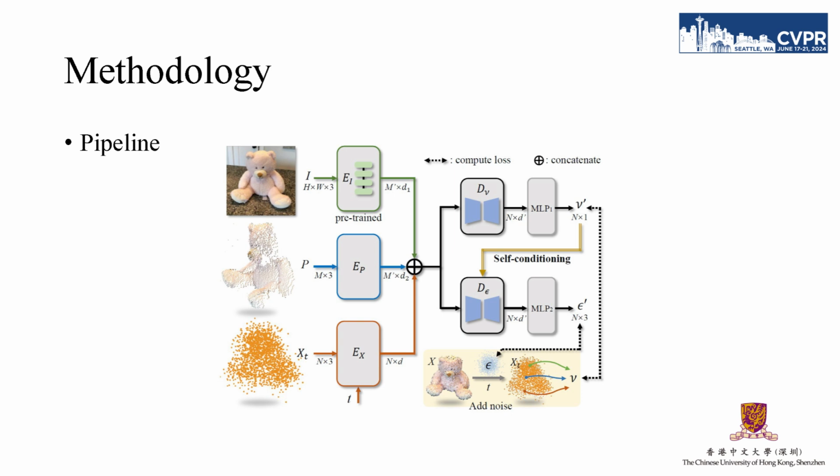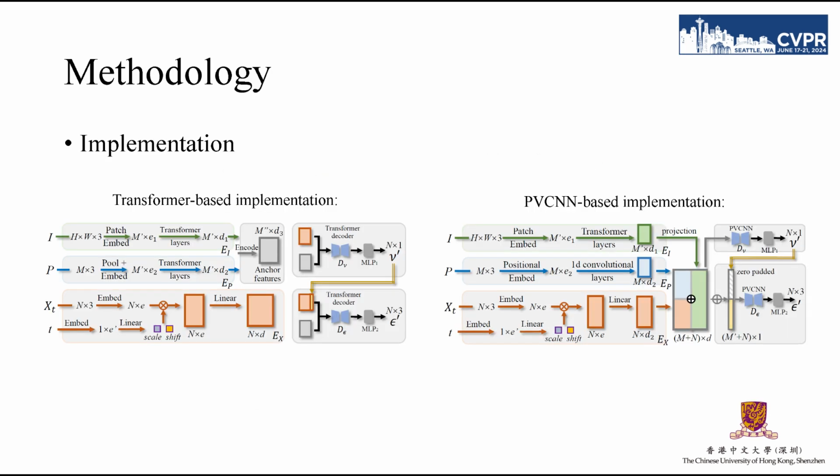At inference time, given the condition I and P, we first sample a pure noise point cloud as xt, then predict the noise to update xt into xt-1, and finally obtain x0 as the final point cloud output. These two figures show the implementations of our IPoD, where we provide two kinds of implementations based on transformer and PVCNN, respectively. More implementation details are provided in our paper.